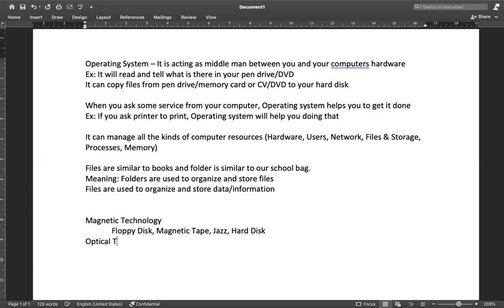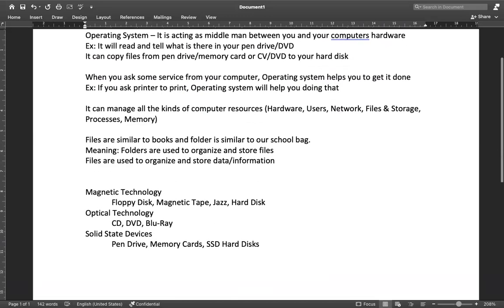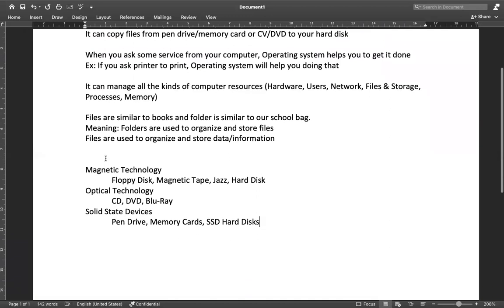Then what are the optical technologies? CD, DVD, Blu-ray. What are the SSD, solid state? Pen drive. Memory cards. SSD hard disks. Those come under solid state technologies, right? So I just wanted to check whether you know that, right? Okay. Then